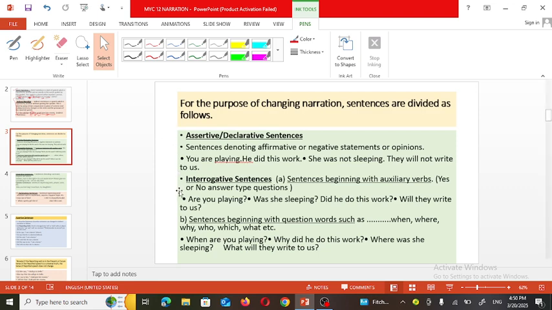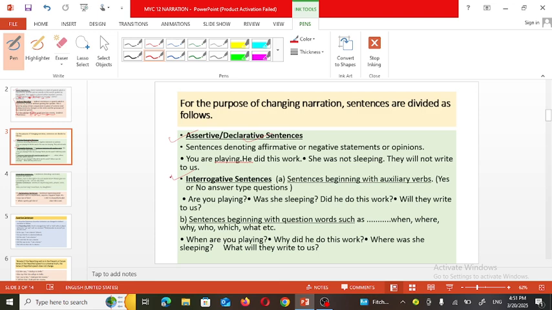Now let's see the types of sentences which are there in inverted comma. So friends, as you know, there are four types of sentence, that is assertive sentence, interrogative sentence. Assertive means the plain dialogue said by someone, and this assertive is also called as declarative sentence. So dialogue can be either affirmative or negative. Accordingly, we have to make some changes while changing that direct narration into indirect.